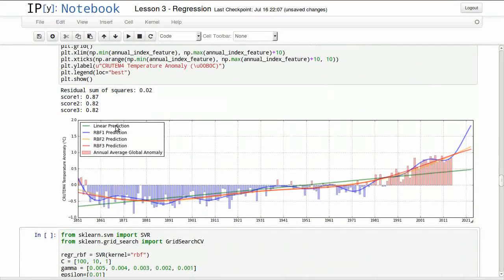In here we can see our first linear regression, the green one. We can see that we have three RBF predictions, red, yellow, and blue. We can see the blue is a very responsive one. It's more of a short-term prediction, and we have two long-term predictions, RBF 2 and 3. One is going almost exponential, and the other one is going to more of a big sine wave.